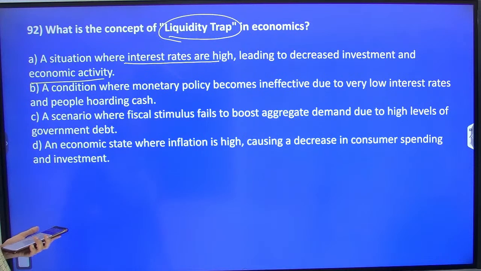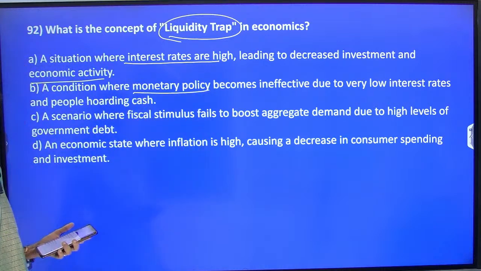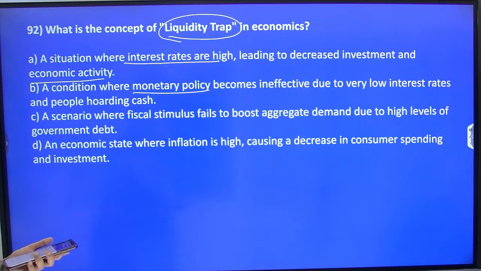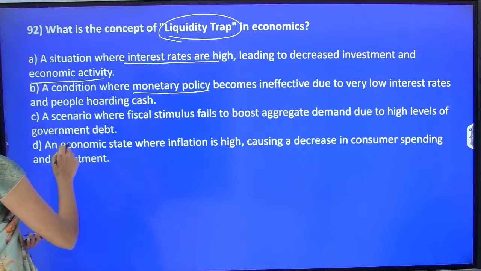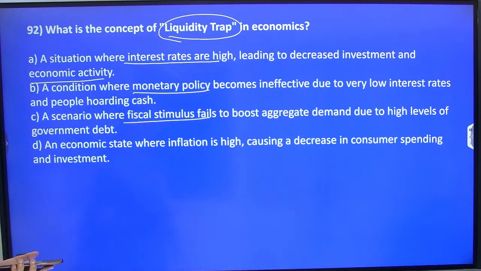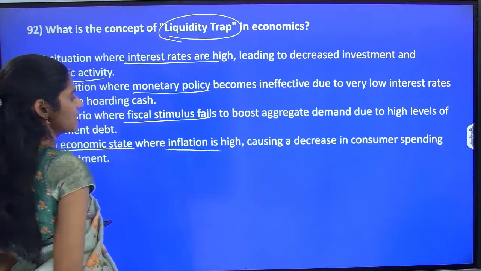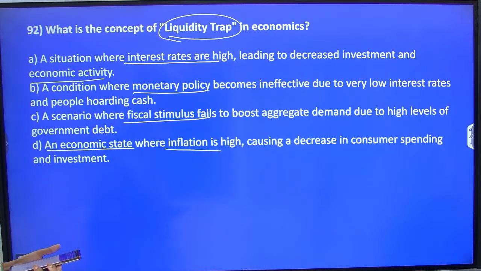Option B is a condition where monetary policy becomes ineffective due to very low interest rates and people hoarding cash. Option C is a scenario where fiscal stimulus fails to boost aggregate demand due to high levels of government debt. And option D is an economic state where inflation is high, causing a decrease in consumer spending and investment.